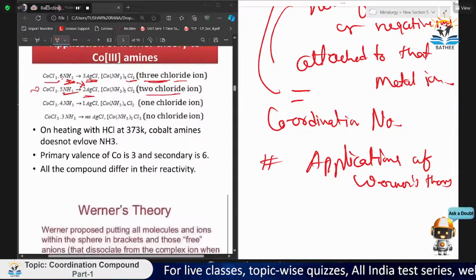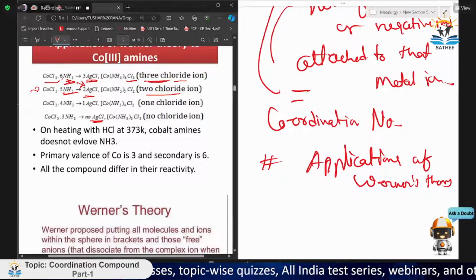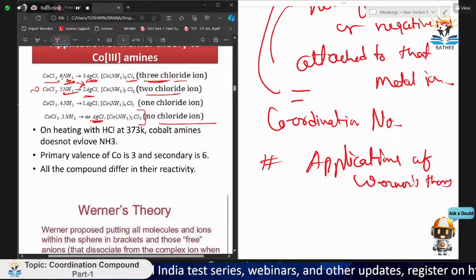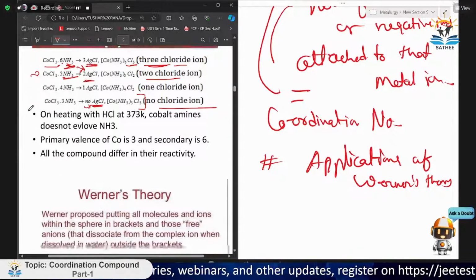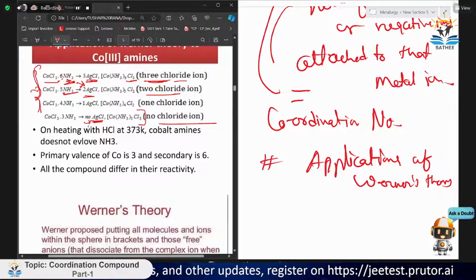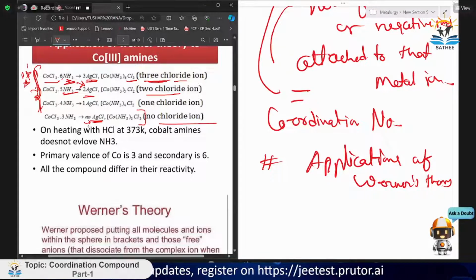Now, if CoCl3·3NH3 gives no AgCl, it means no Cl dissociated from that compound and the whole compound is intact. Co(NH3)3Cl3 is there as a whole, so there is no chloride ion, which means no precipitate formation. Like that it can be asked in the question. Don't lose this part, it is very important. Many questions are asked from this only.